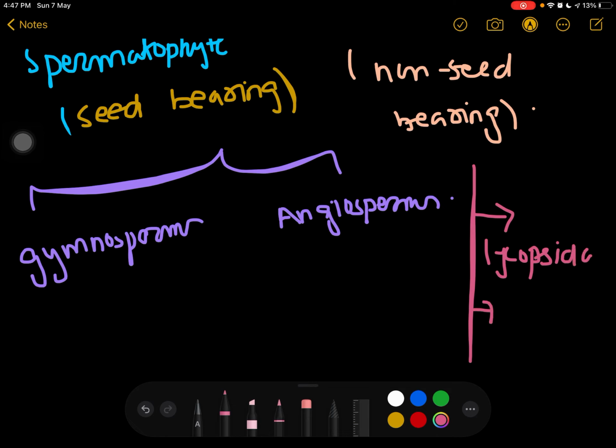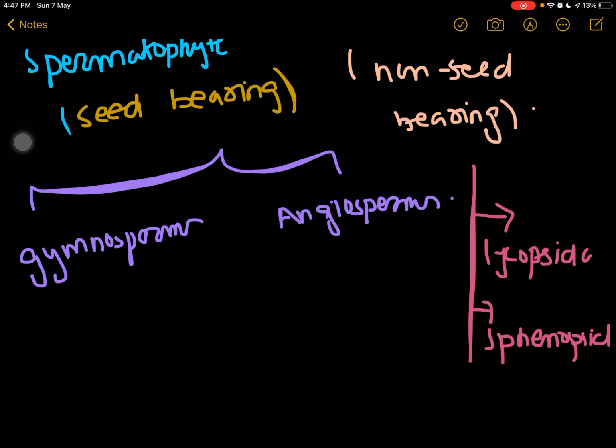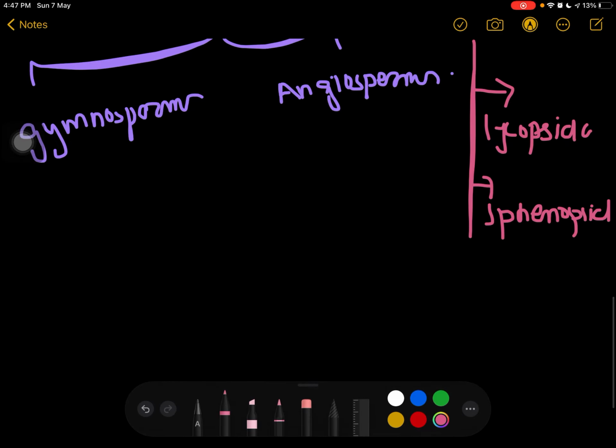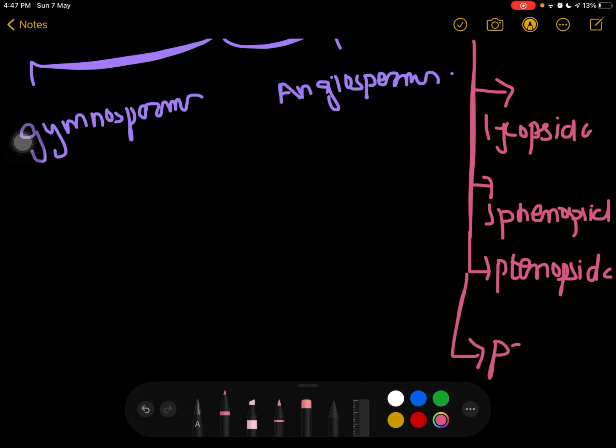Second is basically Sphenopsida. Third is basically we have Ctenopsida. And fourth is basically Psilocyda.